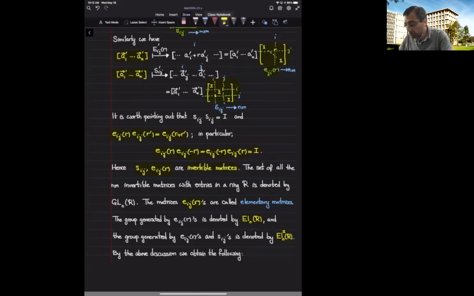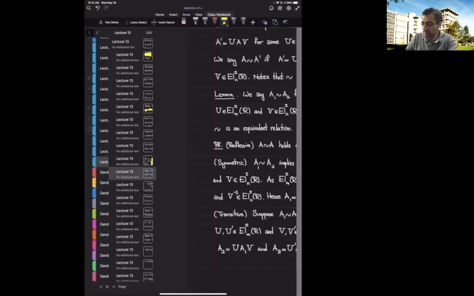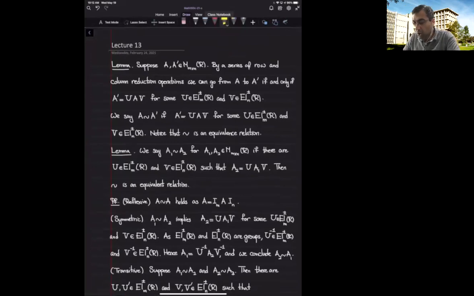Okay, so now this whole discussion shows us the following result: we can go from A to A prime using the row and column reduction process if and only if A prime can be written as U times A times V, for some U in the group generated by the elementary matrices and swappings, these permutations, and V is also generated by the elementary matrices and swappings, but of different sizes.